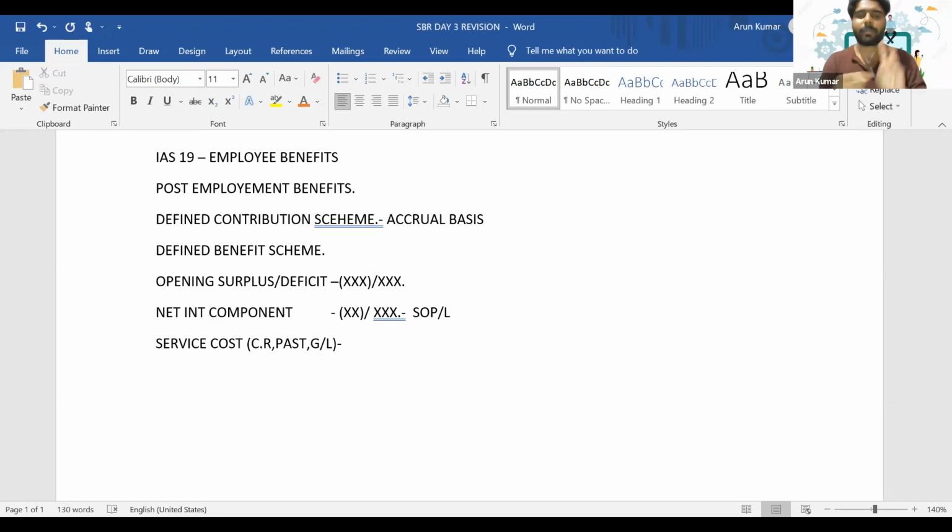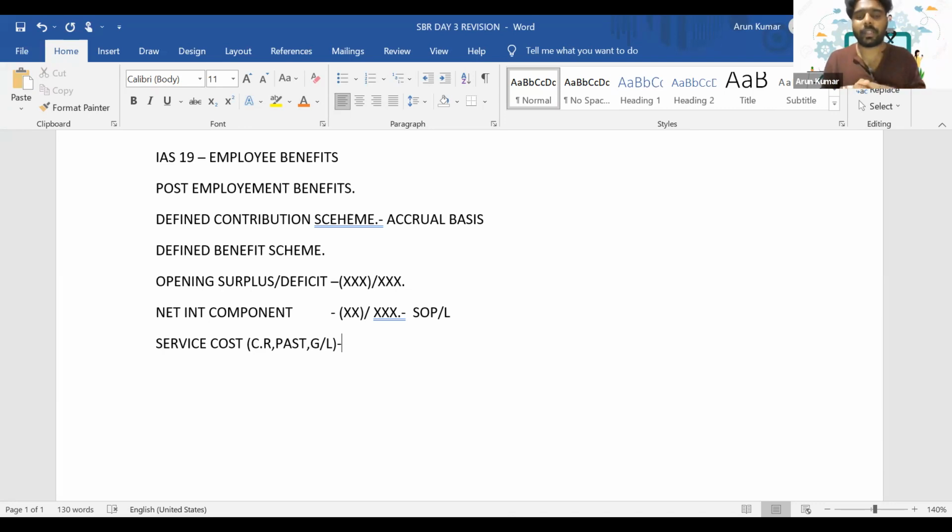The current service cost, and the past. Past means, let's say in the past, we have accounted for this liability at a lower amount. Let's say in the current year, there is some kind of amendment to the plan. Amendment to the plan means, let's say, till last year, I was promising 5% of the final salary as the pension. The current year, I have increased it to 8%. So that increase in liability has changed from the current year. Because of the amendment in the plan, that extra 3% liability is not recorded in your previous years. So we have to immediately account for it now, isn't it? So that is known as past service cost.